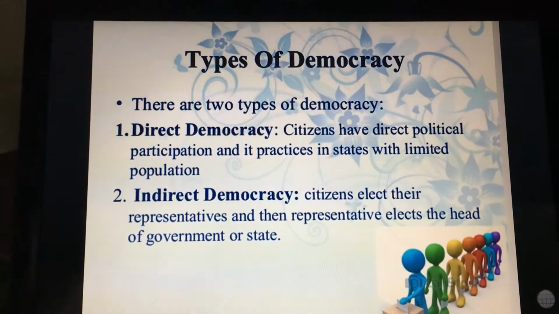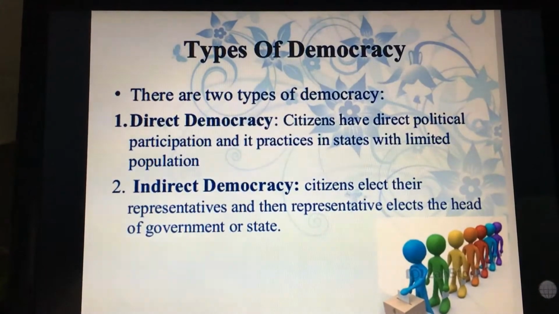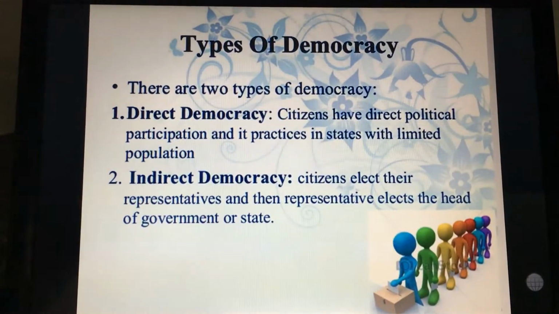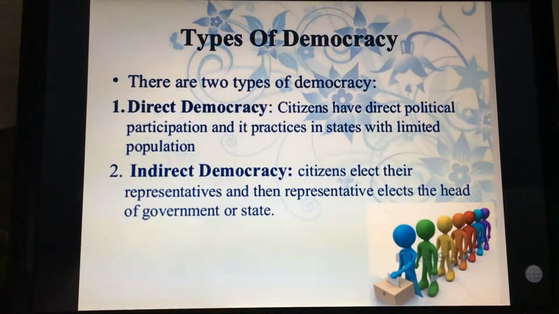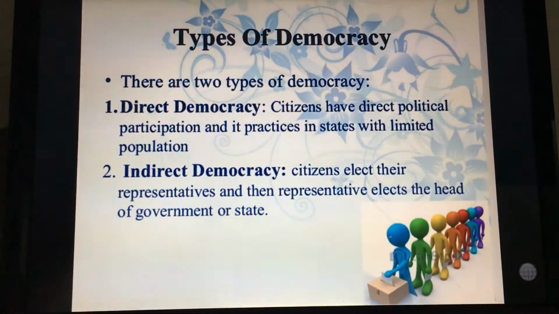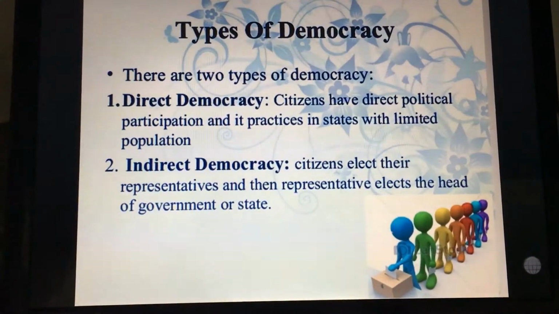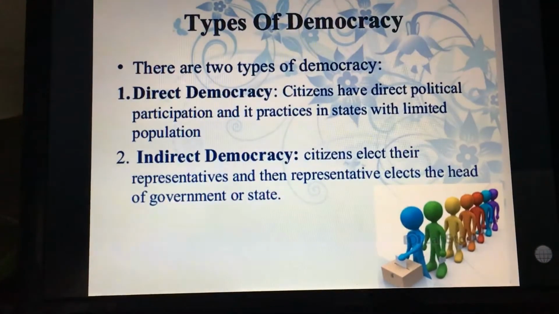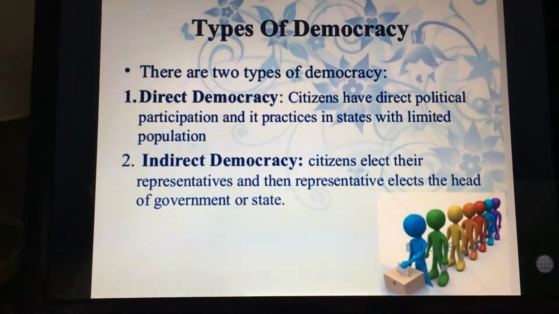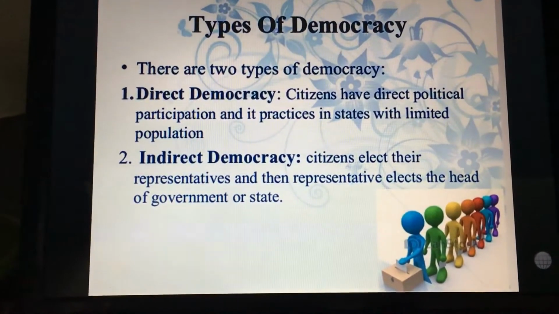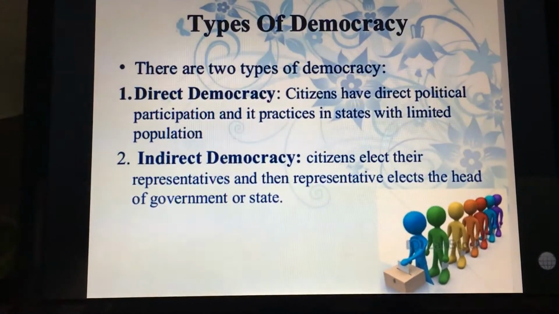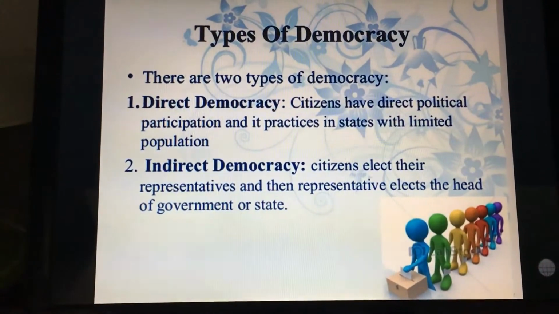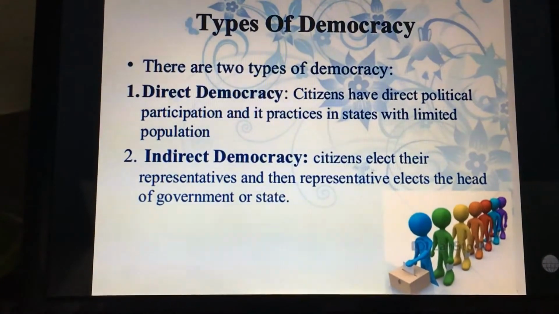Moving further is types of democracy. There are two different types of democracy, direct democracy and indirect democracy. In direct democracy, citizens have direct political participation, and it is practiced in states with limited population. Remember, where there is a limited population, there direct democracy is followed. Switzerland is the only country today where direct democracy is followed. Another example is India. Gram Sabha or meetings of villages is also an example of direct democracy.